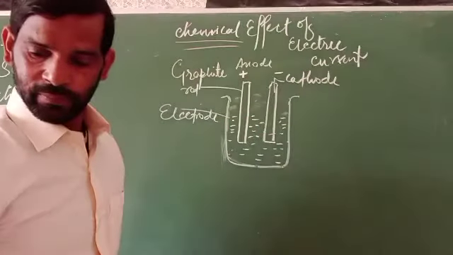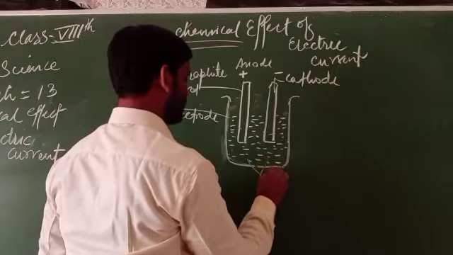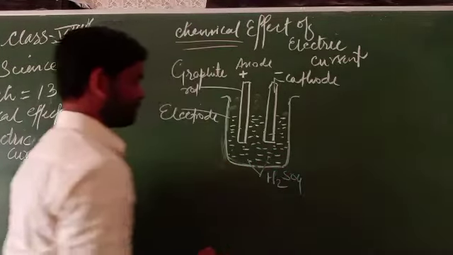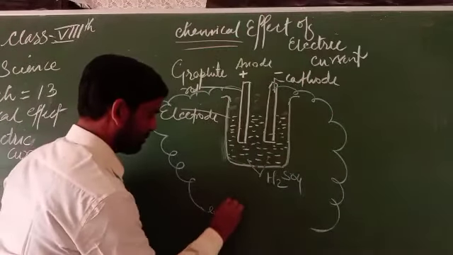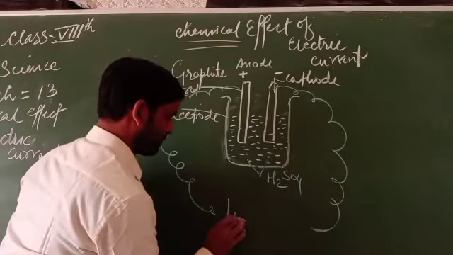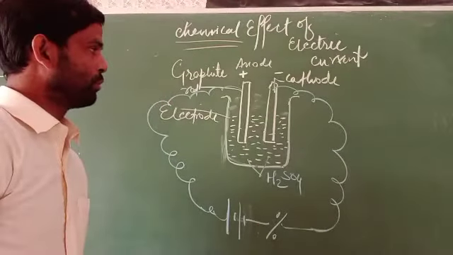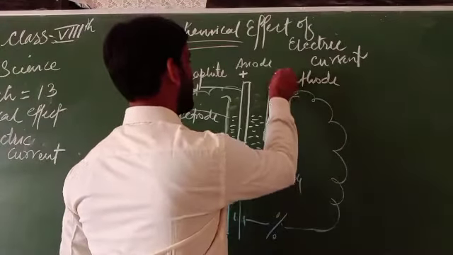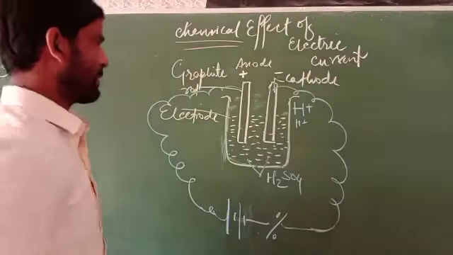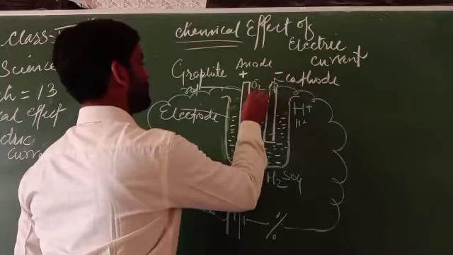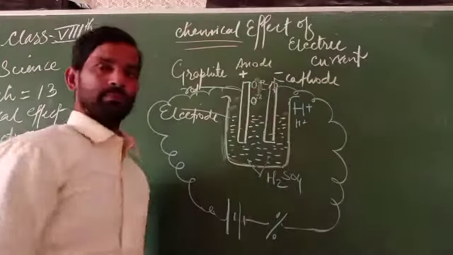In the water, some amount of sulfuric acid, H2SO4, is added, and when electric current is supplied, at the negative electrode the hydrogen ions get deposited, and the rest, the oxygen, gets deposited at the other electrode.